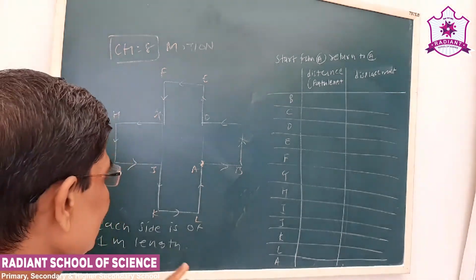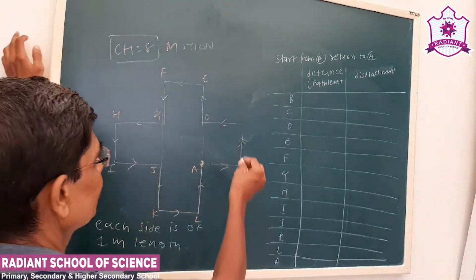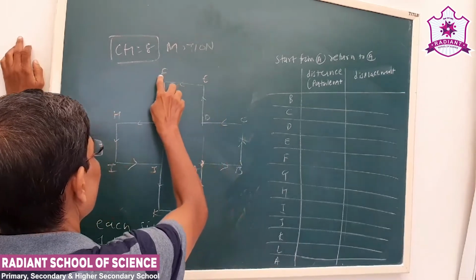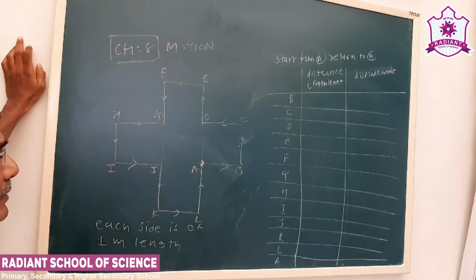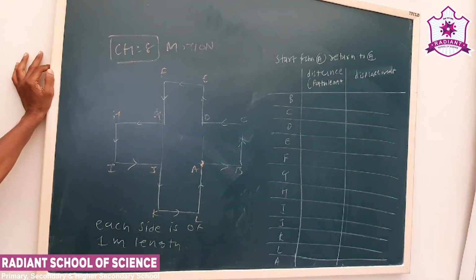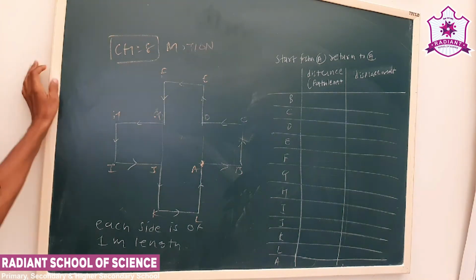The path followed is A, B, C, D, E, F, G, H, I, J, K, L. Now see, 1 or 2 I will explain to you.